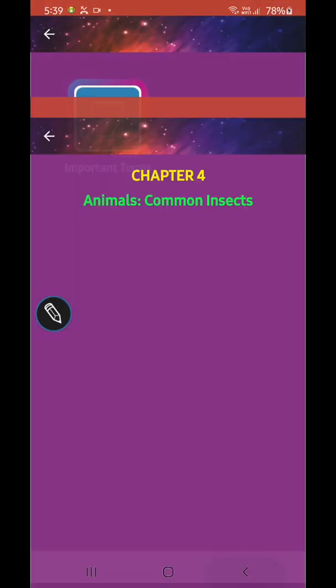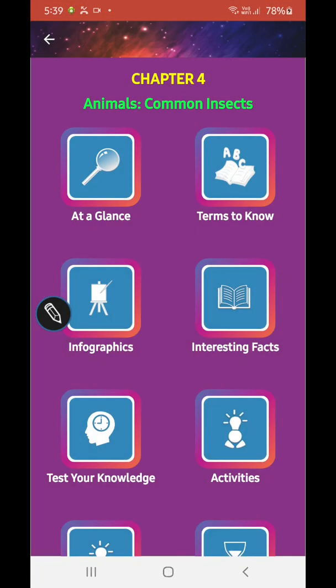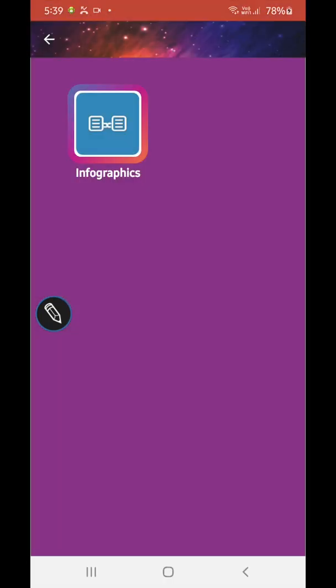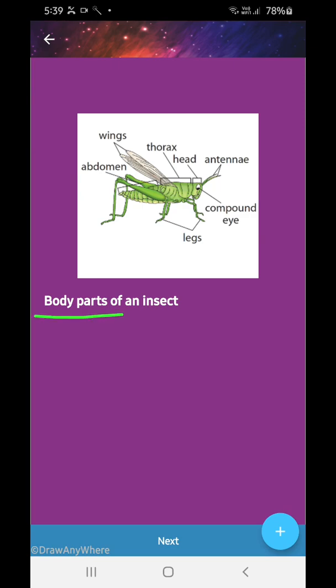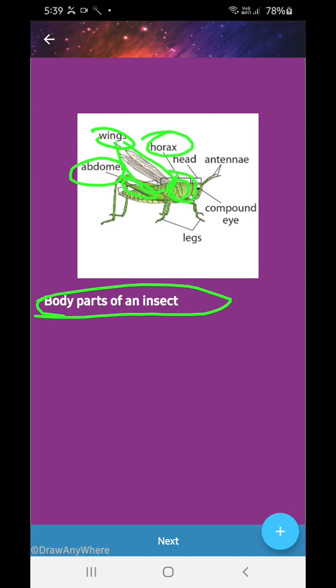So now we have finished the terms to know. Now we will go to the infographics. These are the body parts of the insect: this is the abdomen, these are the wings, this is the thorax, this is the head, this is the antenna, this is the compound eye, and these are the legs.